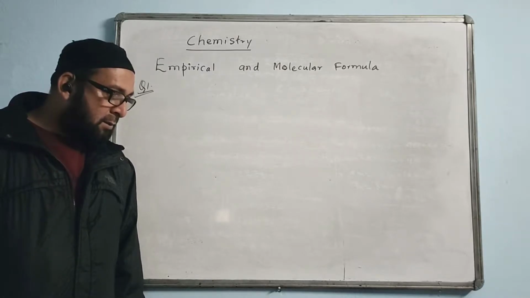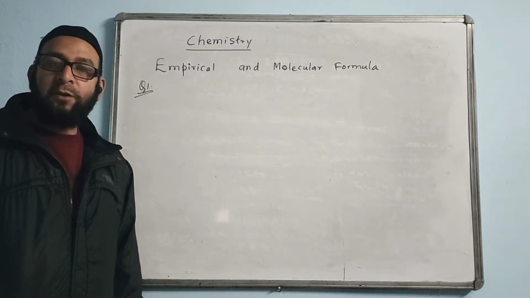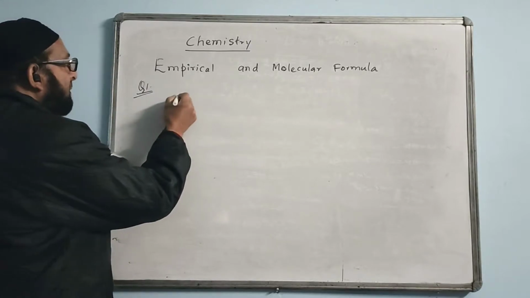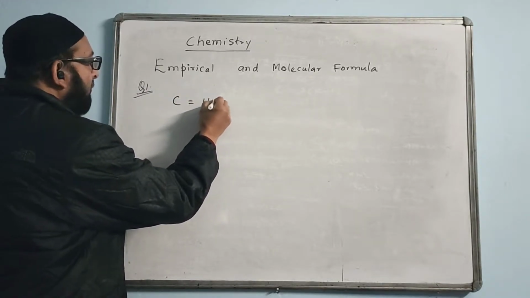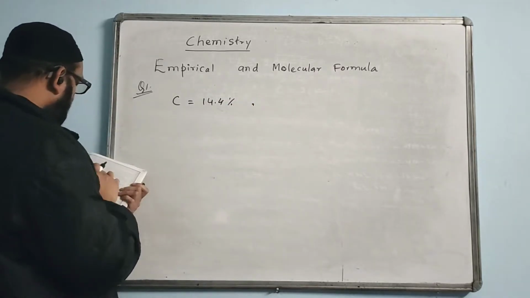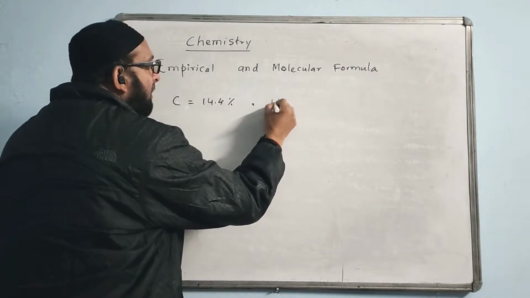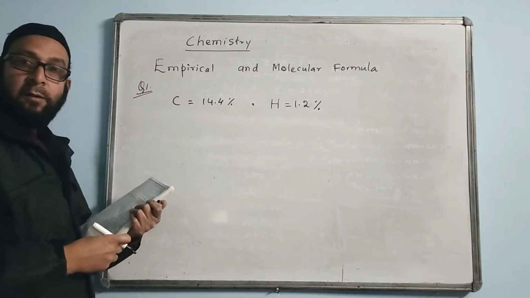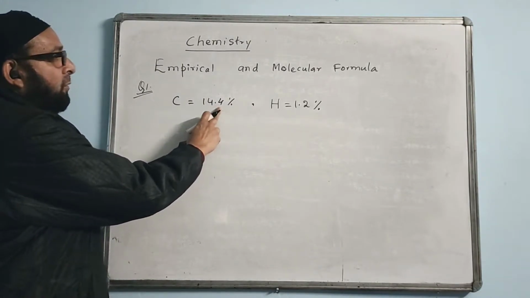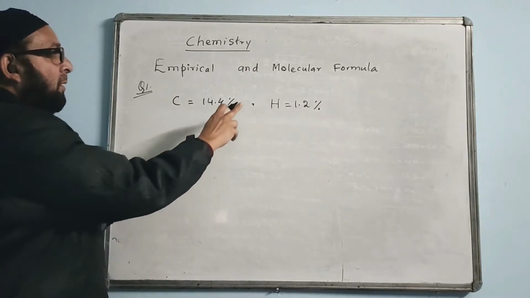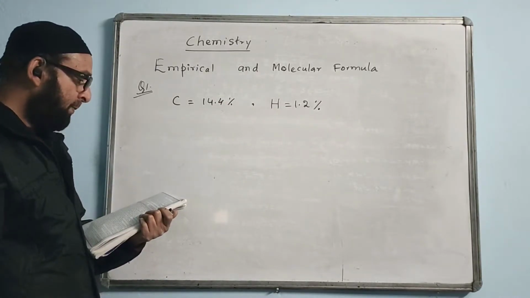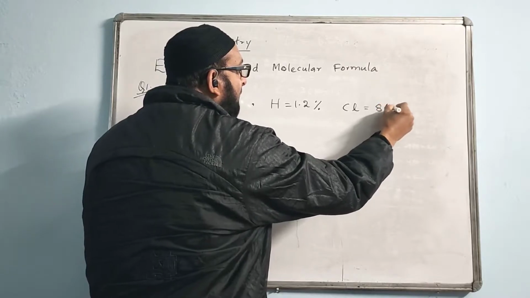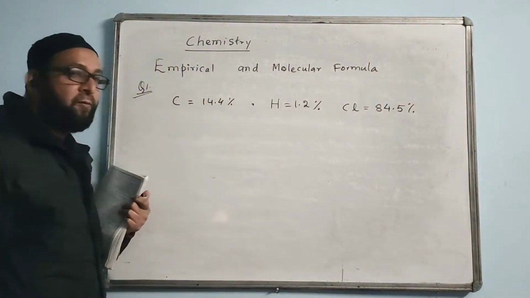Carbon C is given 14.4%, hydrogen H 1.2%, and chlorine Cl is given 84.5%.